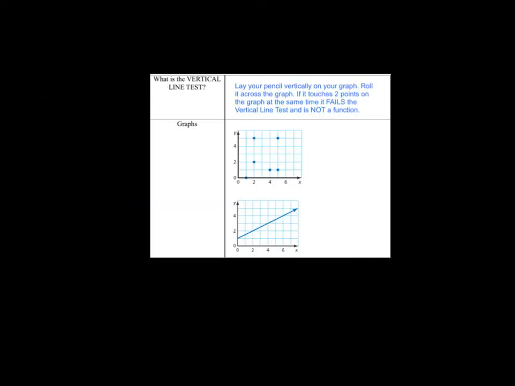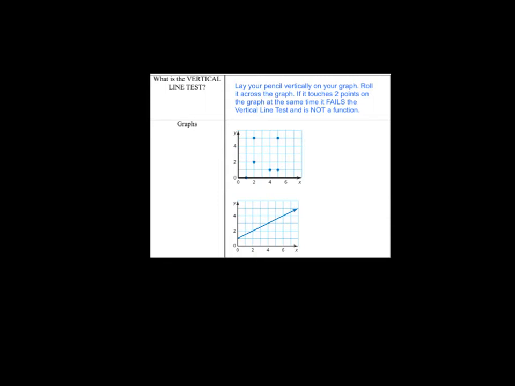The last thing we talked about today was the vertical line test. And we talked about the fact that we use the vertical line test when we're looking at graphs. It's just a quick way for us to see if a graph represents a function. So I can't lay my pencil here on my screen, but what I can do is I can use a different laser pointer. So I am going to use this lightsaber as my pencil.